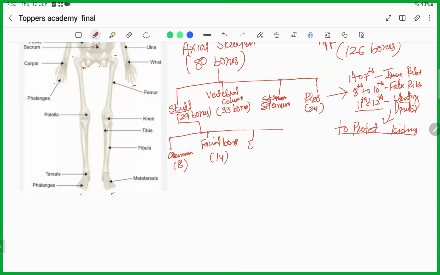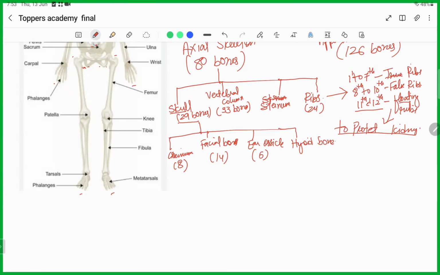And then in the ear there are the ear ossicles. There are 6 in number, which I will tell you more about. And there is one bone known as the hyoid bone.